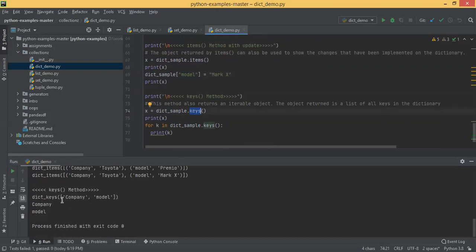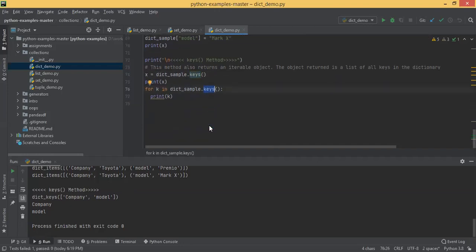You can see dictionary keys is basically printing all these keys. You can iterate just like items is the function you saw, it's giving both key value pair. Similarly, keys is the function to give all these keys. Okay, so these are a couple of examples on dictionary.